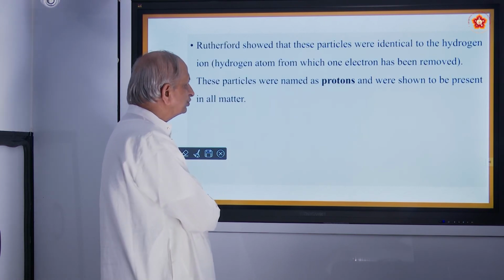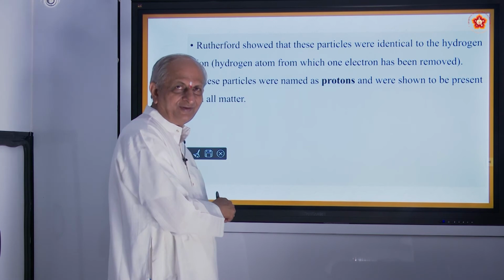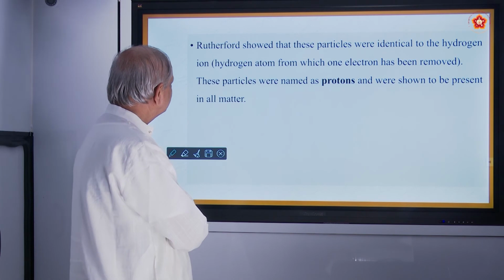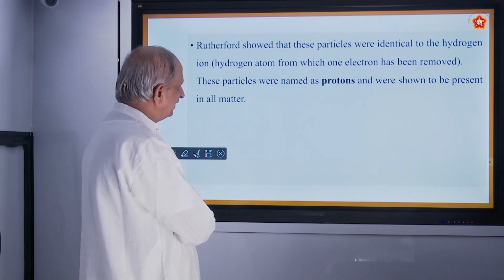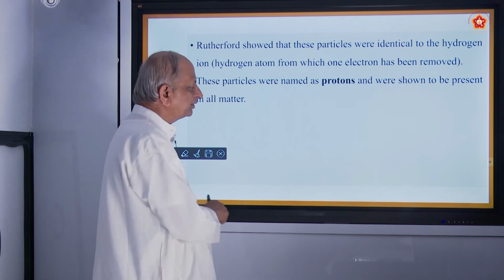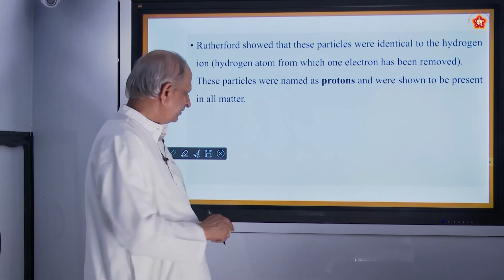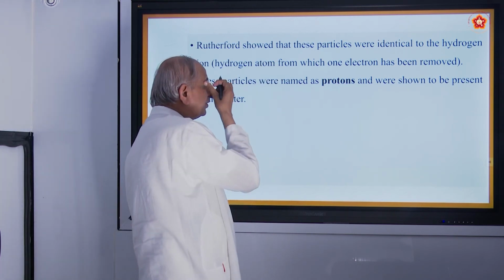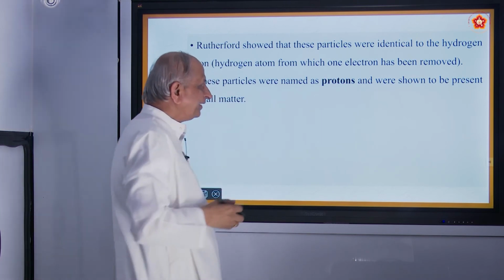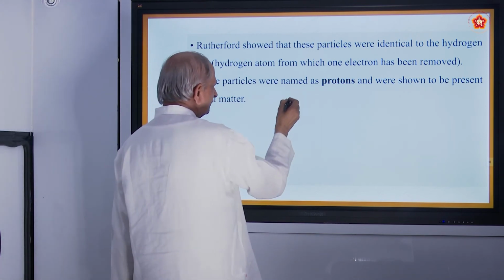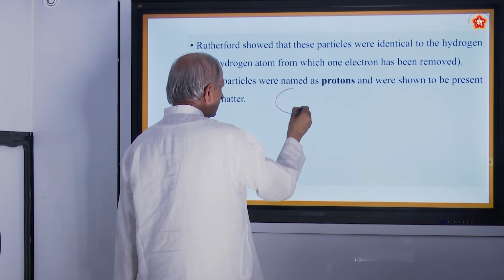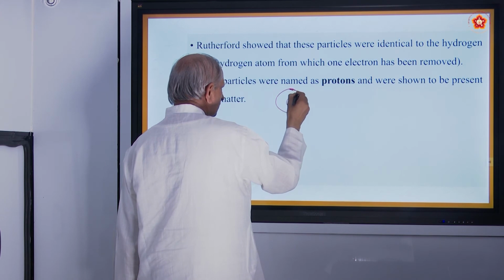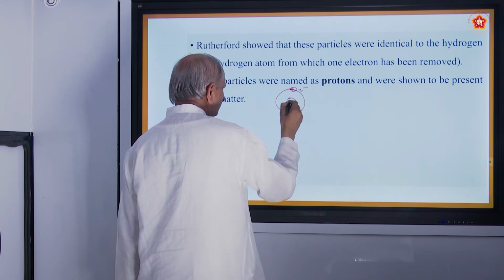And it was Rutherford, called Lord Rutherford. He made a lot of experiments and showed that these particles were identical to the hydrogen ions. What do we mean by hydrogen ions? If you remove the electron from a hydrogen atom, it becomes a hydrogen ion. Suppose you have a hydrogen atom like this: there will be a nucleus and one electron going around.